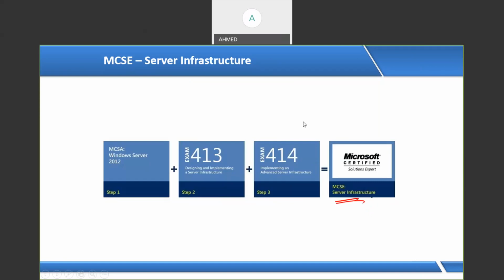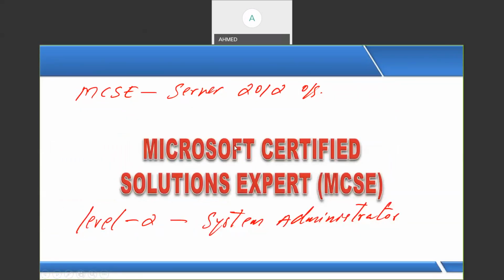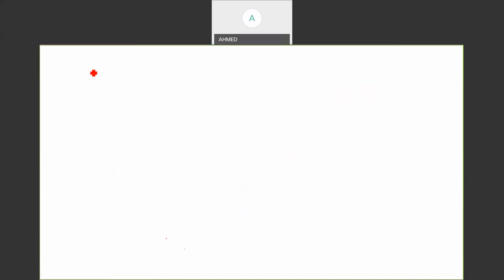Now, this course is designed on the 2012 server operating system, and after completing this course you can work on 2016 also. After completing this course, we can call ourselves a Microsoft Certified Solution Expert. Now, Microsoft is very famous for operating systems. So we'll see what operating systems Microsoft has given in the past, till now.